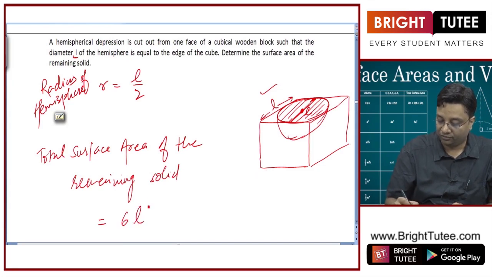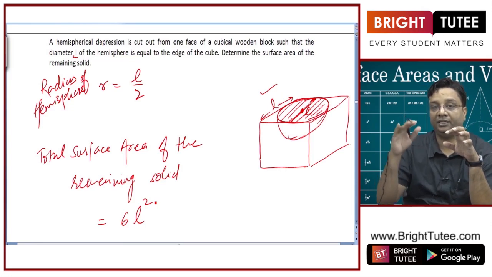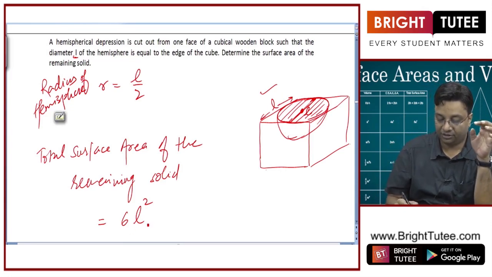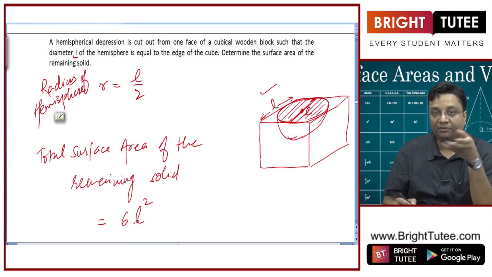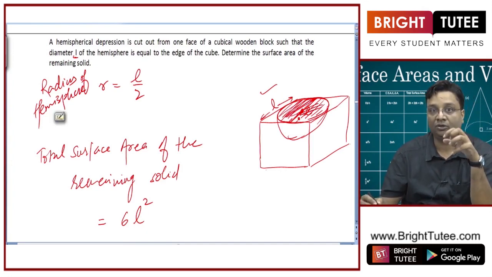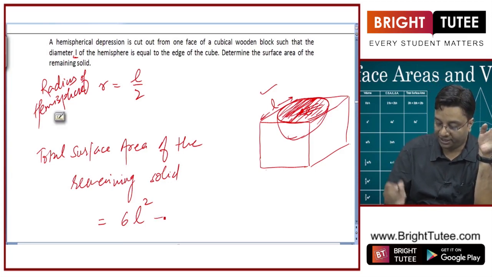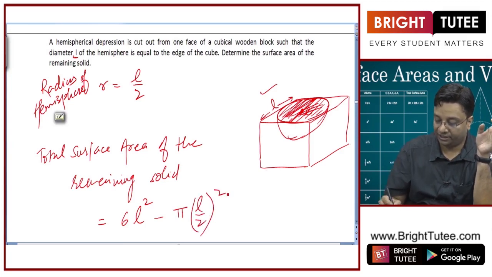So, what was the total surface area of the cubical block if we didn't have any depression? It was 6L square, right? Now I have got this depression. So, this circular area on the top of the cubical block is vanished. So, I have to subtract the area of this circle, pi r square.